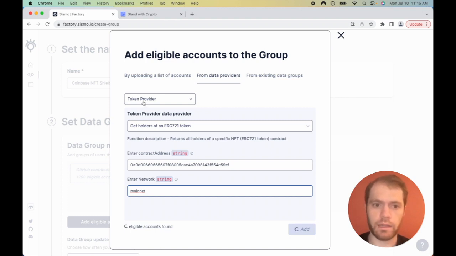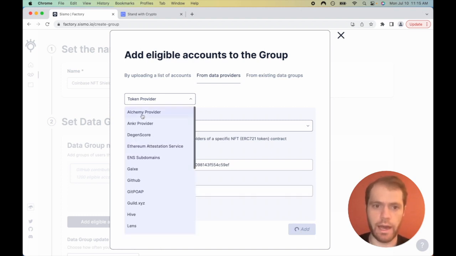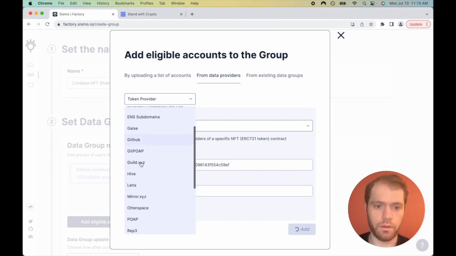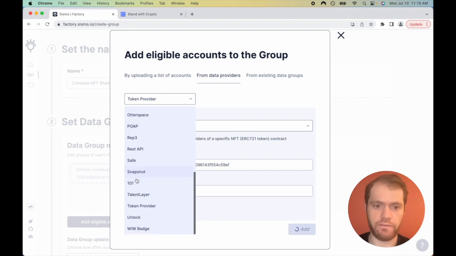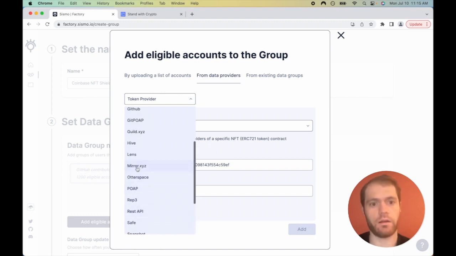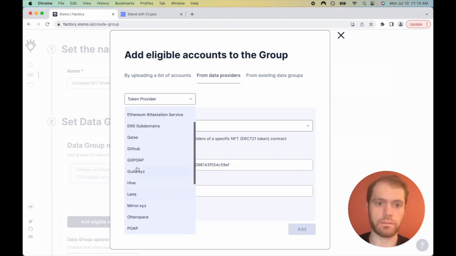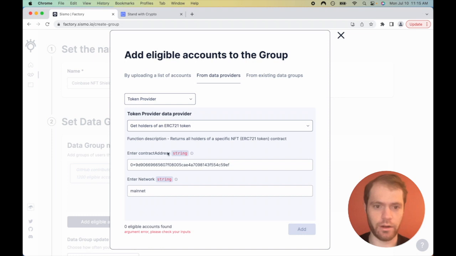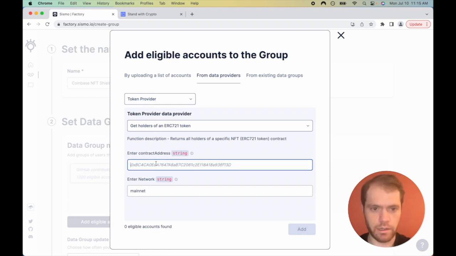In the meantime, let's take a look at what other data that we could get. You could take a look at Lens or GitHub, Safe, Unlock. There's so much cool stuff that we could use. Mirror, big fan of Mirror blogs. Even DGen score, pretty funny. All right, 0, that's a mistake. Let's copy that out and paste it back in and try again.